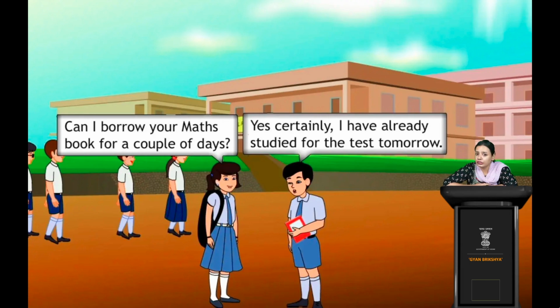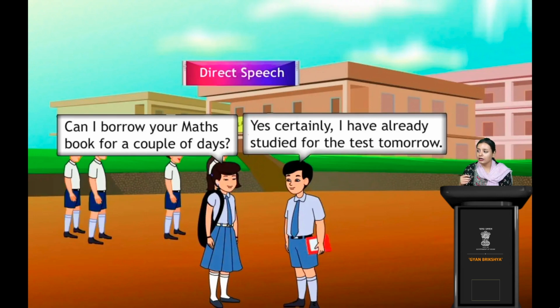So how will you differentiate direct or indirect speech? If the sentence starts in a direct way, it's direct speech. And if the sentence starts and something is included in between two sentences, situated in between, then that is indirect speech. I have just previously shown you. So now see, this is an example of direct speech where they are having a conversation in a direct manner, right? Okay, now see indirect speech.